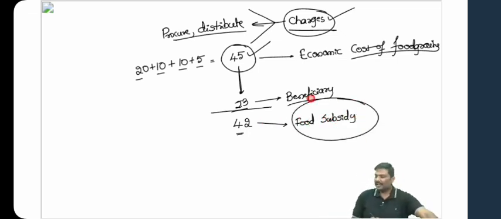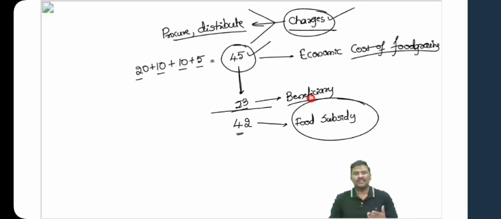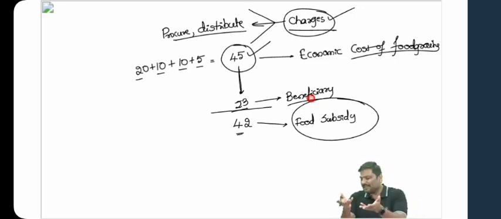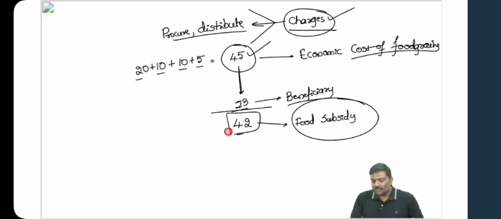Any problem? Bonus is given to, my dear, please revise. You are not revising. We discussed bonus yesterday. In the morning also I told you bonus is given by the state government to the farmers who sell it. So in this example, what is the food subsidy incurred by the government here?